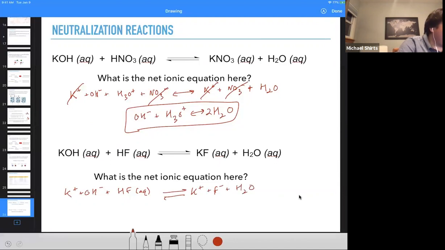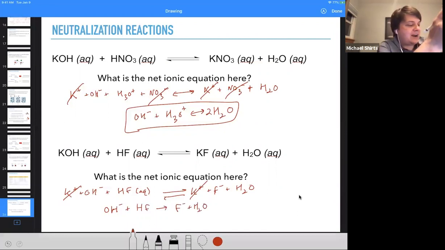And so the net reaction here, what is a spectator ion is the potassium. The potassium doesn't want anything to do with this. It's doing its own thing, surrounded by water. It's having a good time. The reaction is OH minus plus HF reacts to produce fluoride plus H2O.